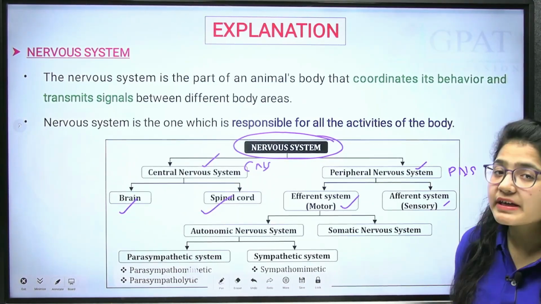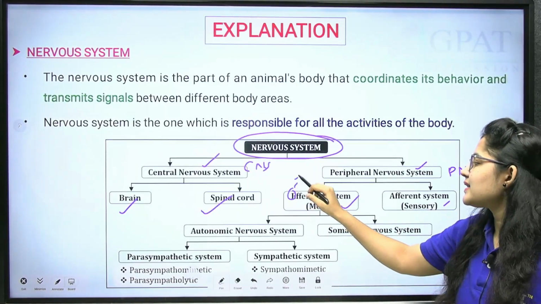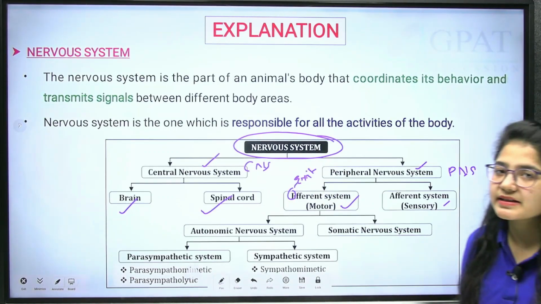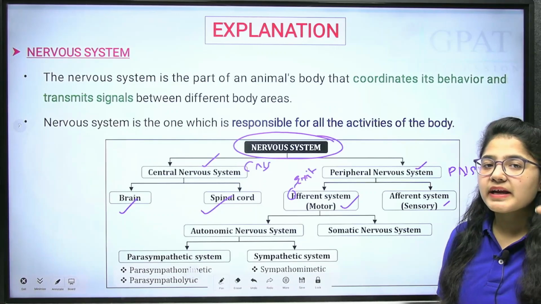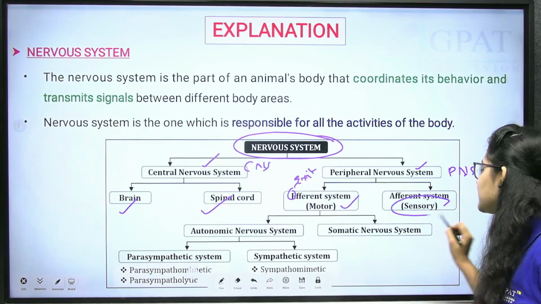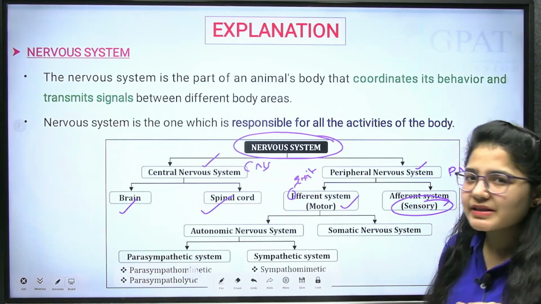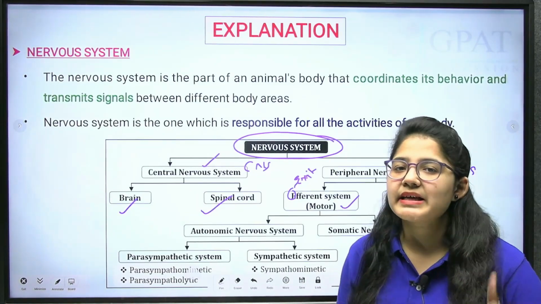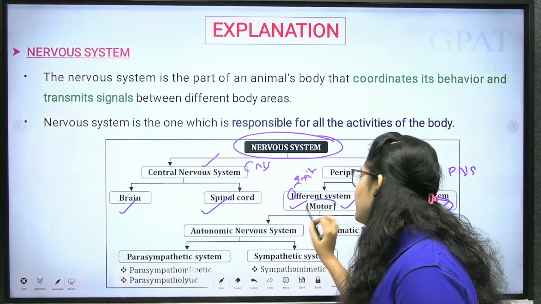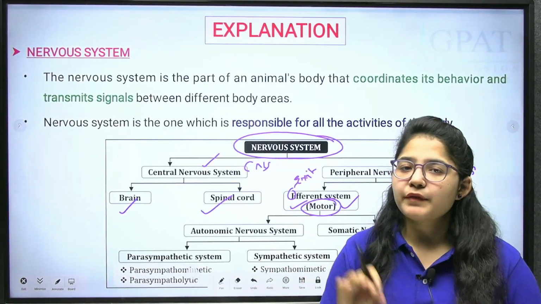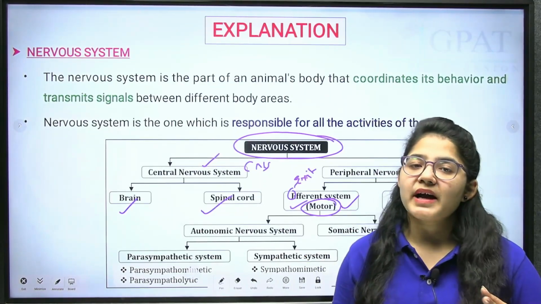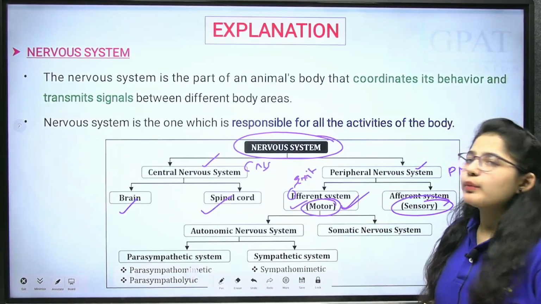What is this efferent system? From E you can understand the exit. That means the brain exits or responds through the motor nerves. The afferent is the sensory nerves: when you sense something, your sensory nerves get activated to carry the information. And the efferent is the motor nerve. After receiving the information by the sensory nerve, the brain sends the signal back to the body parts. That is known as the motor nerve.